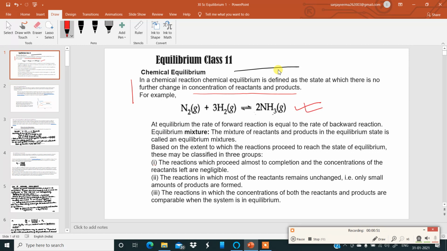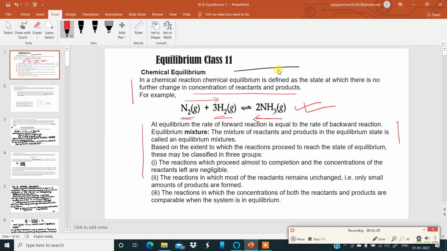One equation has been given over here. Nitrogen gas and hydrogen gas form ammonia gas. The rate of the forward reaction is equal to the rate of the backward reaction, which means the rate at which ammonia is being formed is equal to the rate at which ammonia is dissociating and giving back nitrogen and hydrogen. At equilibrium, the rate of forward reaction is equal to the rate of backward reaction. This is a very important sentence for all of us to understand.